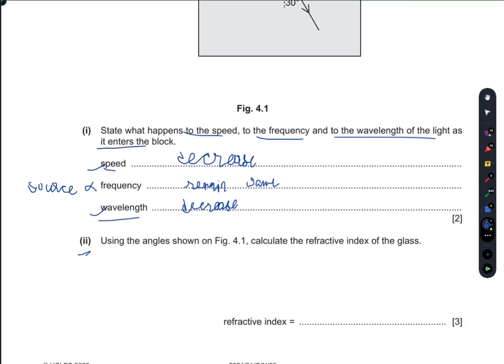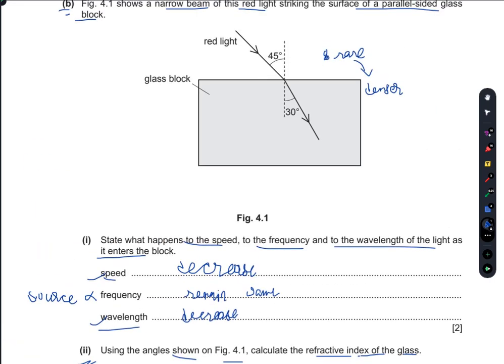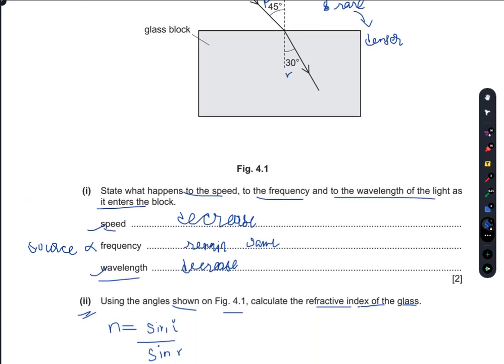Part 2. Using the angles shown in figure 4.1, calculate the refractive index of the glass. The formula for refractive index is sine of angle of incidence over sine of angle of refraction. The angle of incidence is 45 and the angle of refraction is 30 degrees here.